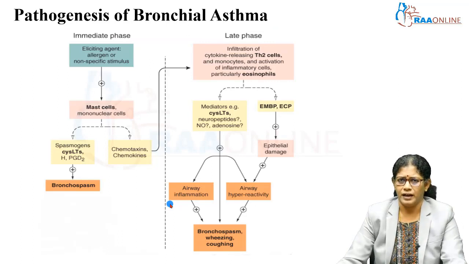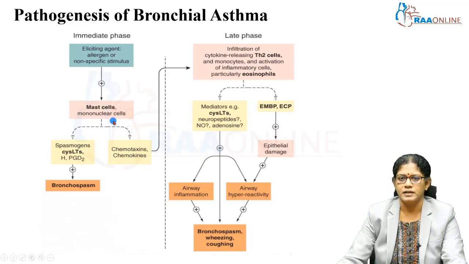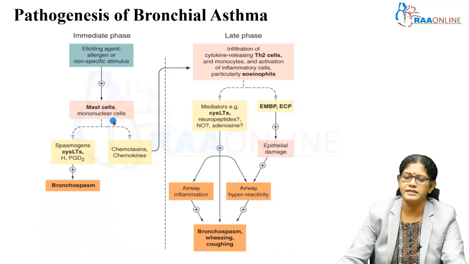If any pollutant or allergen reacts with our body, it breaks down our mast cells. The mast cells which are present in our body, especially in the lungs, release excess mediators. Within seconds it will release certain mediators like histamines and tumor necrosis factors.